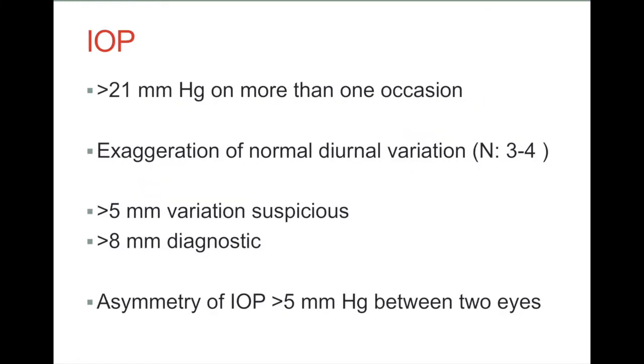Intraocular pressure is usually more than 21 millimeters of mercury on more than one occasion. There is exaggeration of normal diurnal variation. Normal diurnal fluctuation of intraocular pressure is between 3 to 4 millimeters of mercury. If the variation is more than 5 millimeters, that is suspicious of open angle glaucoma, and if the diurnal variation is more than 8 millimeters, it is diagnostic of open angle glaucoma. There may be asymmetry of intraocular pressure of more than 5 millimeters between the two eyes.